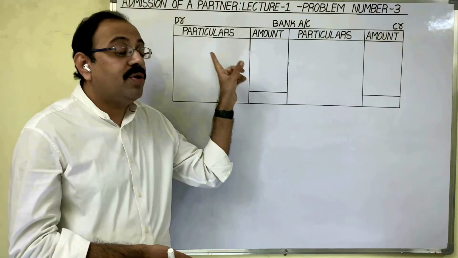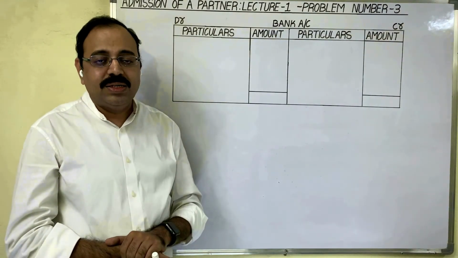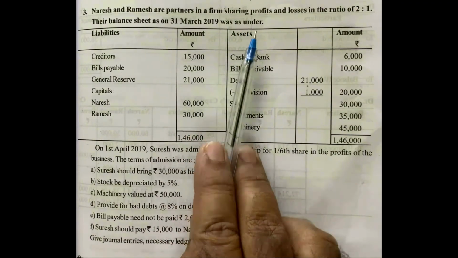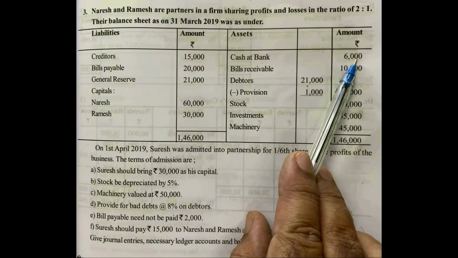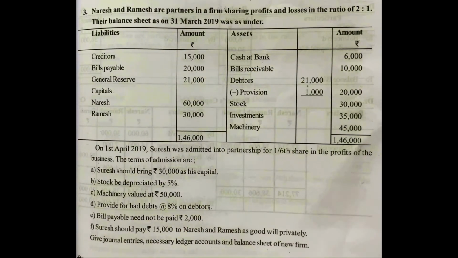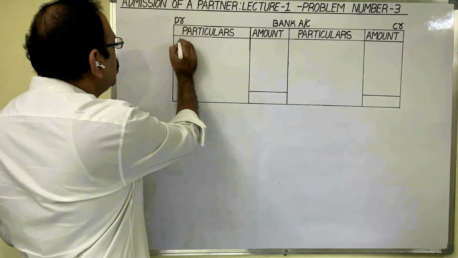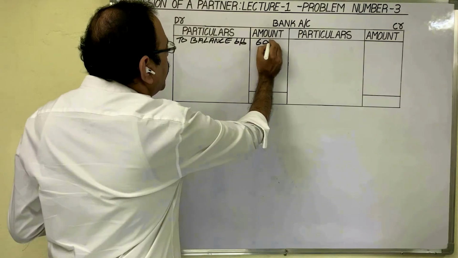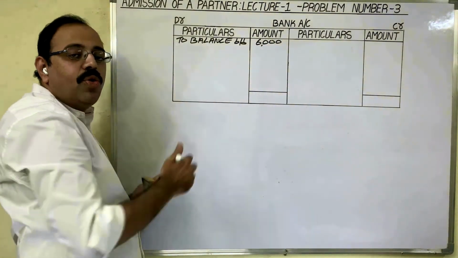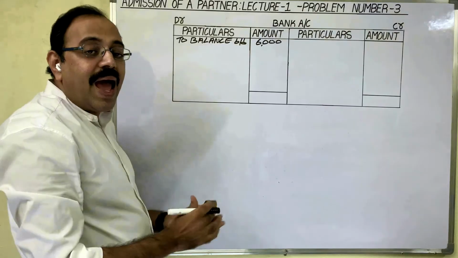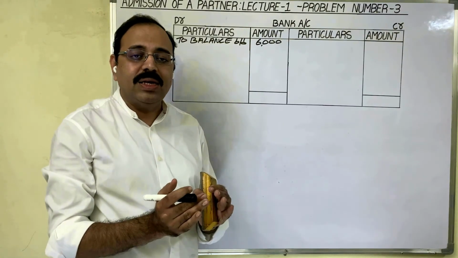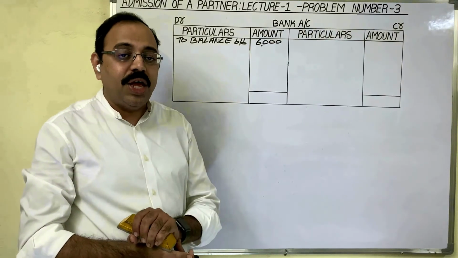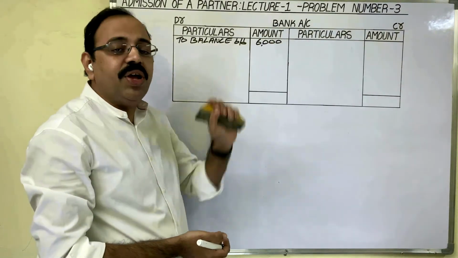This bank account we have to start with the opening balance. From where do you take this opening balance amount? In the balance sheet on the asset side, cash at bank 6,000 rupees is given. That amount we should take. Opening balance, we should show on the debit side. To balance brought down 6,000 rupees. Why am I showing the opening balance on the debit side? Because the cash at bank balance is an asset to the firm. Assets show a debit balance. Therefore, we have to show the opening balance on the debit side.